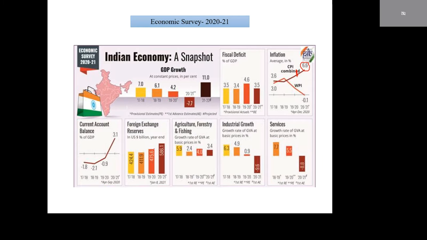Forex reserve-wise, from 411.9 to 475. That means almost 64 US billion dollars increase. This is a good sign. Forex reserves increased by 64 US billion dollars.